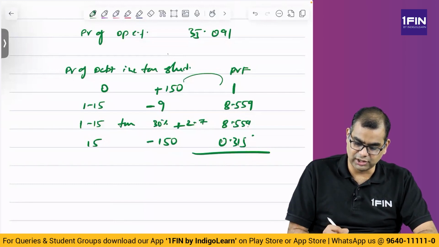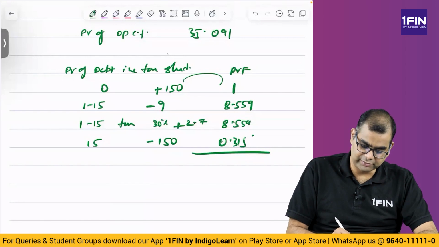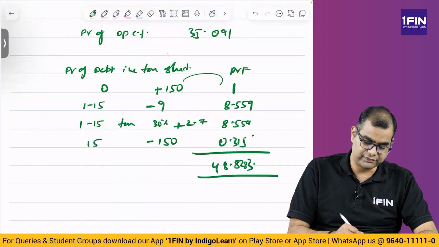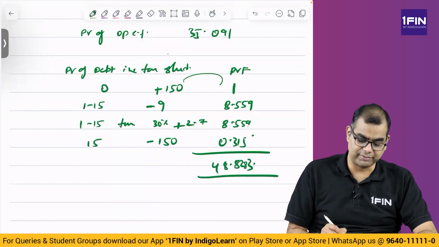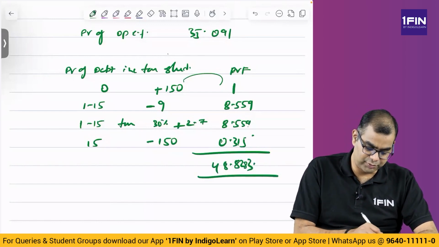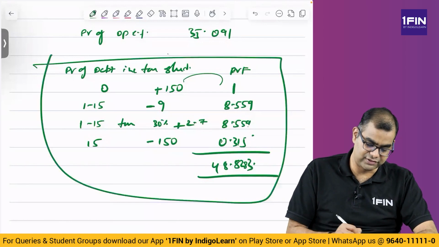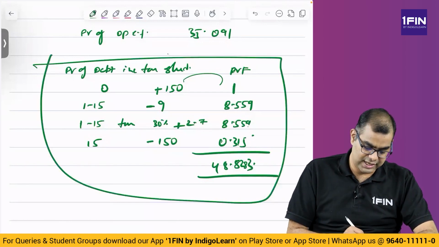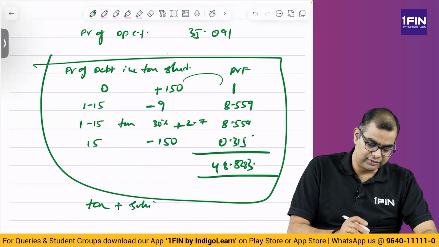If I do the recall, I get 8283. This is if I multiply the present values and add them up. This is purely the present value of financing of debt. This includes the tax shield. This is tax plus subsidy, both. The reason why I am saying this, you will understand.